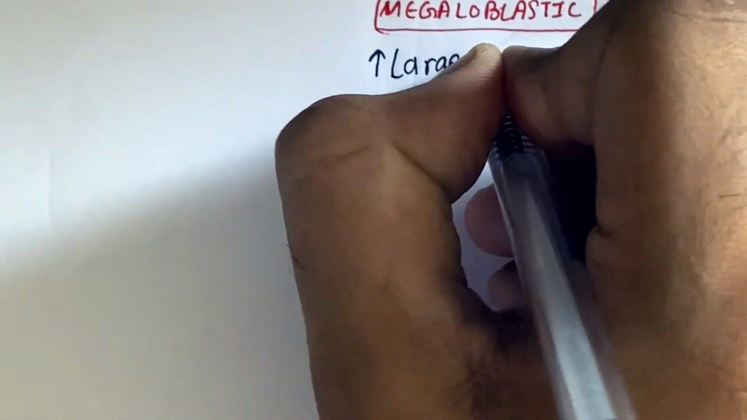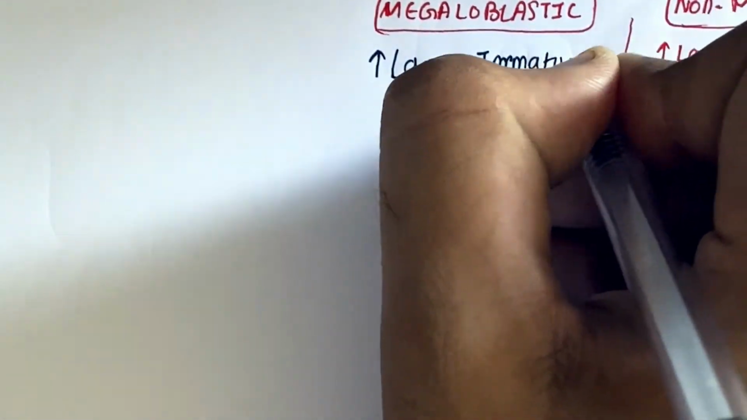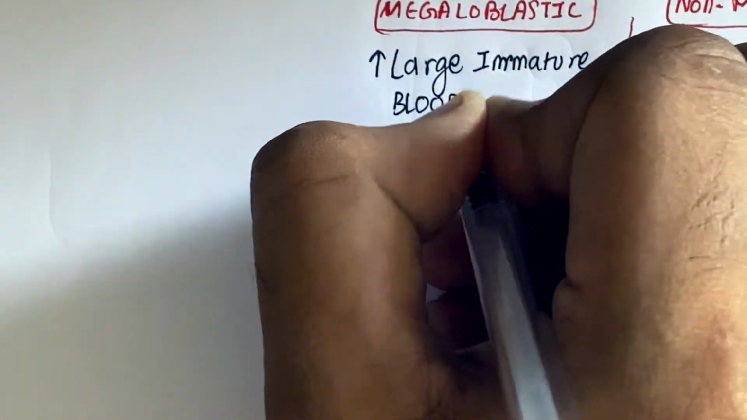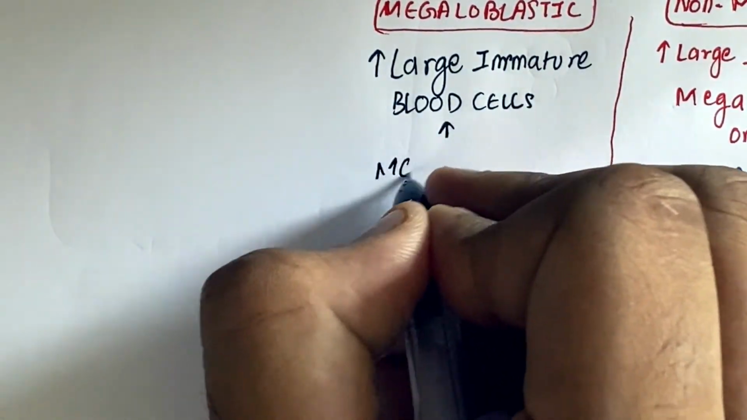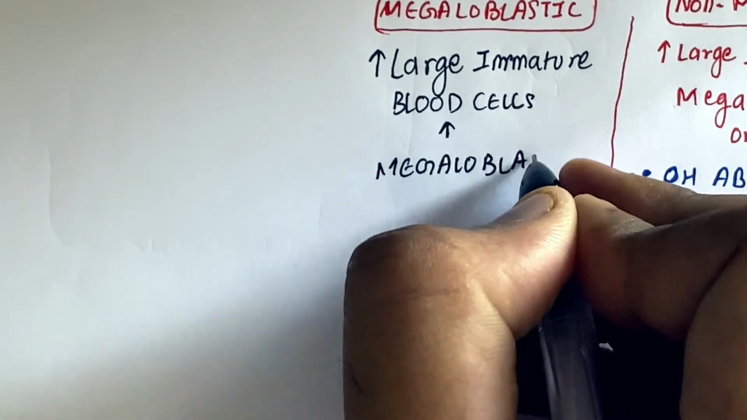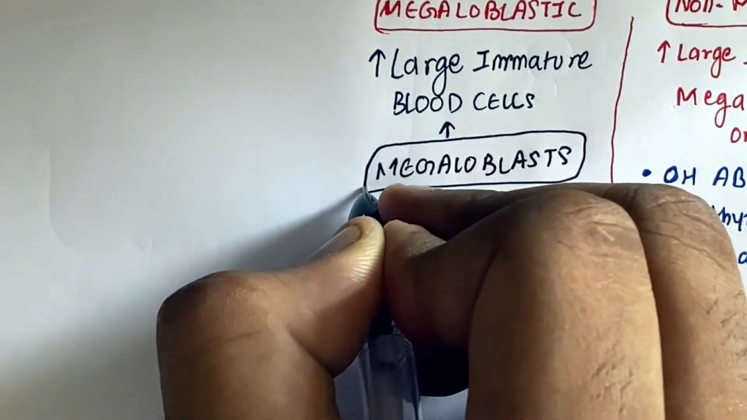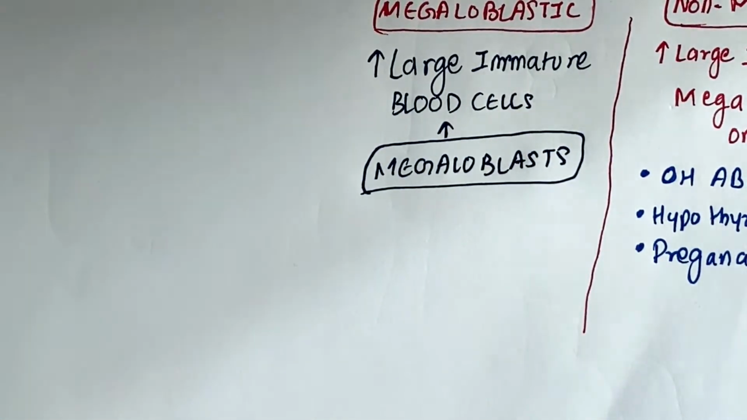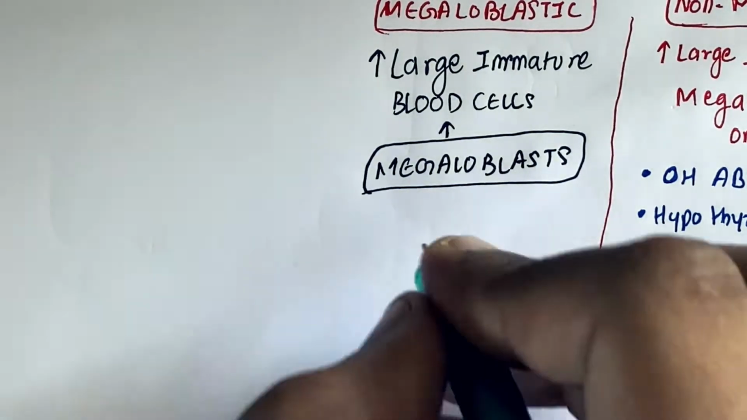That's the reason why some females face pain and weakness in their body. They have non-megaloblastic anemia, which is definitely temporary. It goes away when the child is born and the fetus comes out. So yes, large immature blood cells. These are basically megaloblasts, and these are hyper-segmented neutrophils.